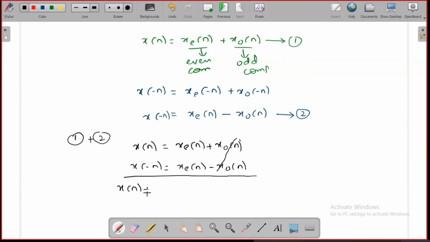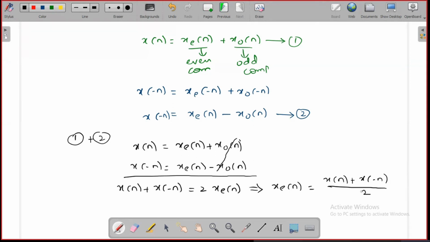So x of n plus x of minus n is equal to 2 times xe of n. From this, the even component of the signal is x of n plus x of minus n divided by 2.